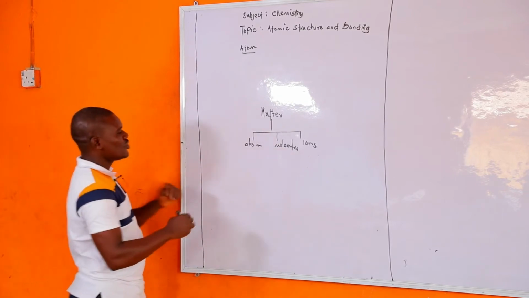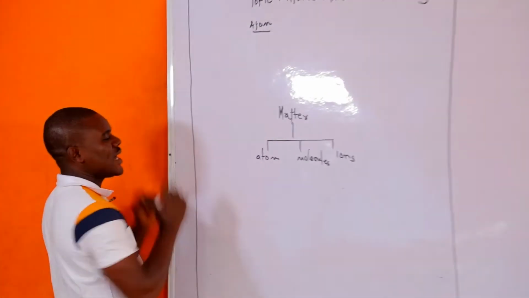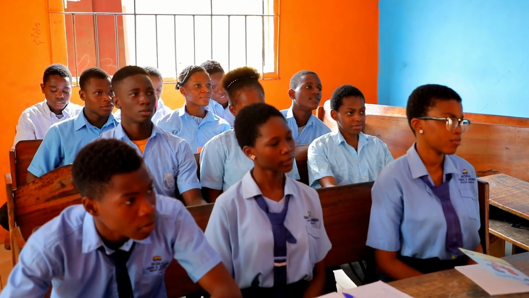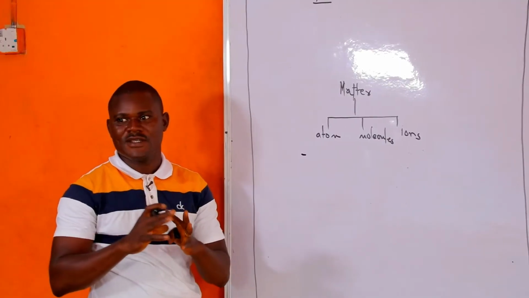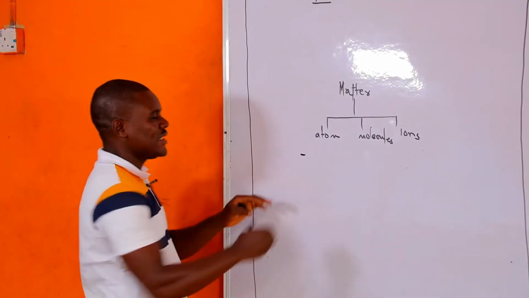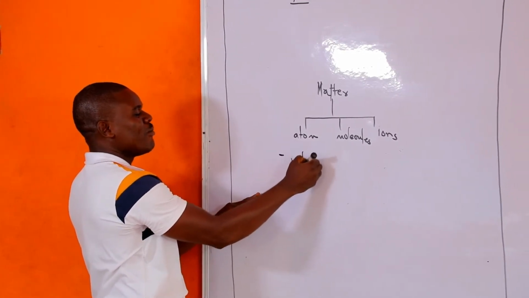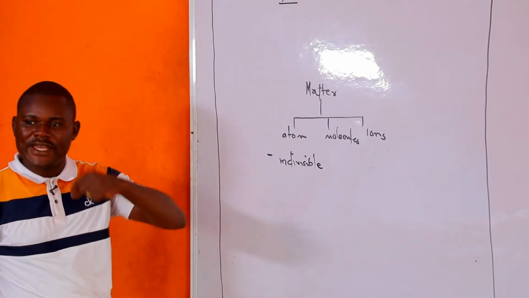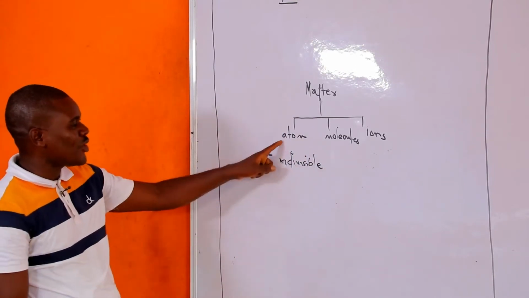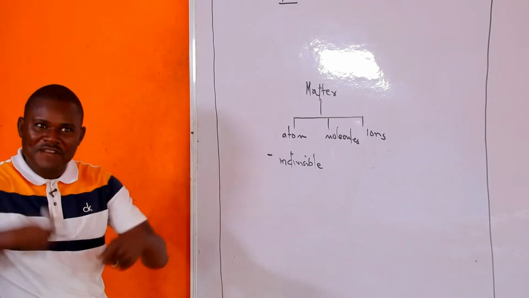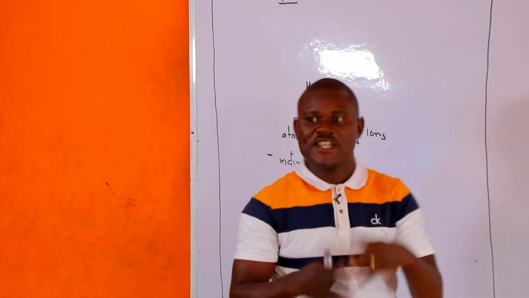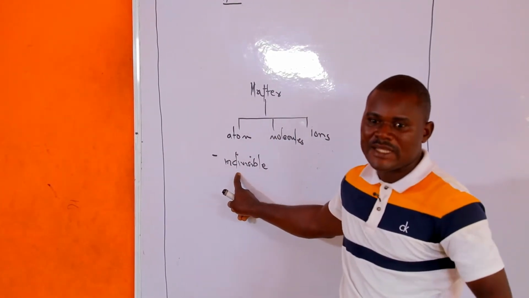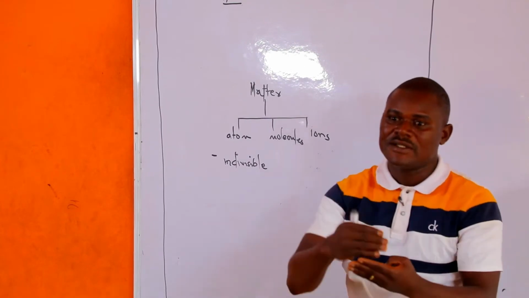All right? So today, our attention is going to center on atom. We know that an atom is the smallest indivisible particle of an element. Though that statement has undergone what is called modification. In actual fact, it was John Dalton in the year 1808 that told us that atoms are indivisible. But further research and experiment proved that atoms are not indivisible. I'm saying that atoms are actually what? Divisible. You can divide atoms.